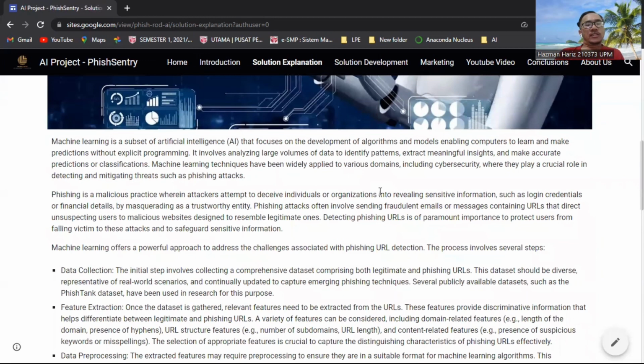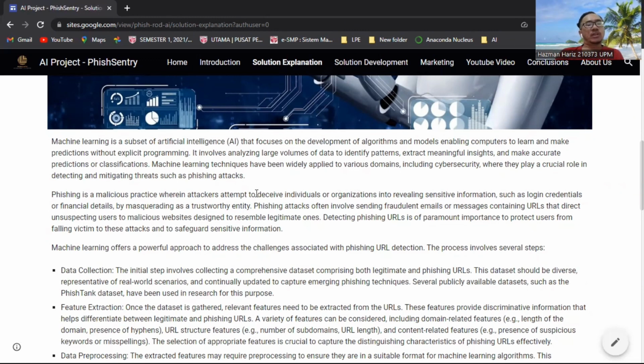Basically, this technique has been widely applied to various domains, including cybersecurity, where it plays a crucial role in detecting and mitigating threats such as phishing attacks. So this is what we are going to do in this project, which is, as you already know, a phishing detector. Phishing is a very bad practice.